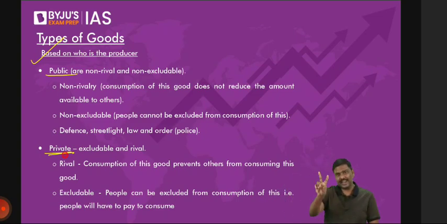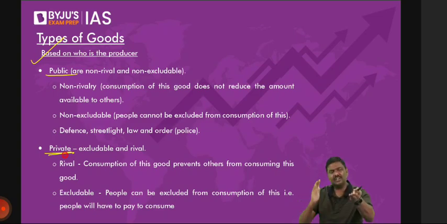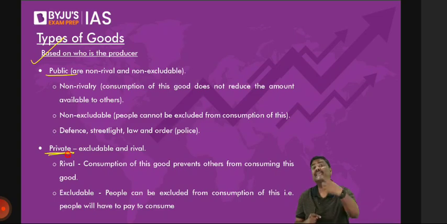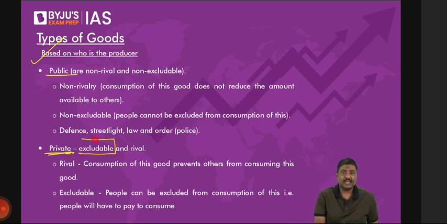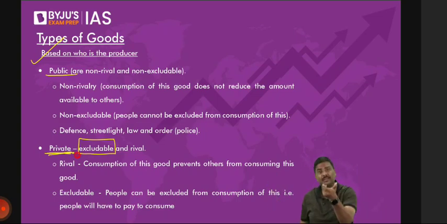Second, if you do not pay the money, do you think they will give you the car? No, they will not hand over the car to you. So point number one, whenever you talk about private goods, you need to pay money for private goods. And the term that they use is excludable. Excludable simply means if you don't pay, you can be excluded. You will not be allowed to use the product. Excludability.